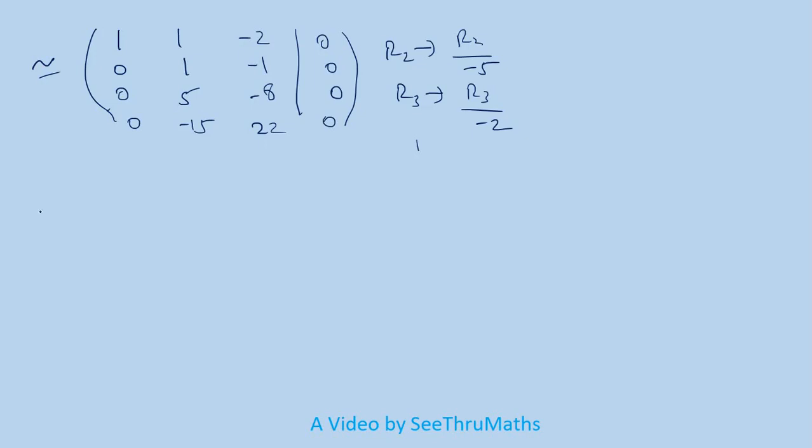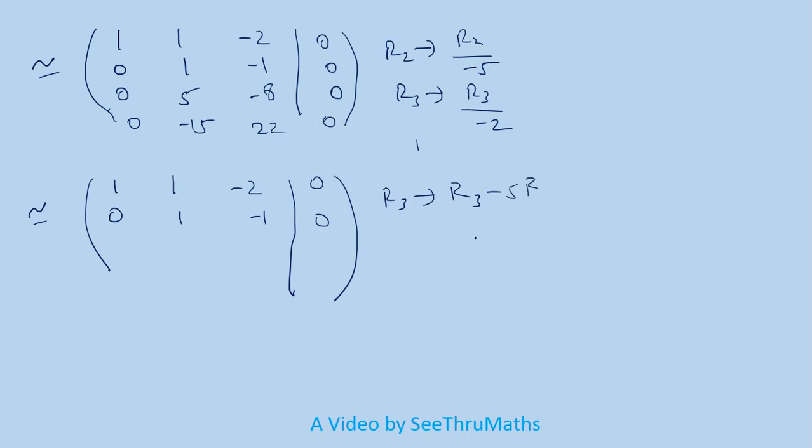So this is equivalent to... what we can do now, with the help of this one, we can make these two elements become 0. So first row no change, second row no change, 0 here, 0 here. Now row 3 is replaced by row 3 minus 5 times row 2. So 0 here, 5 minus 5 is 0, minus 8 plus 5 is minus 3, here 0. What about this one? Here it is minus 15. So minus 15 means we want to add, then only we can get 0. So row 4 replaced by row 4 plus 15 times row 2.